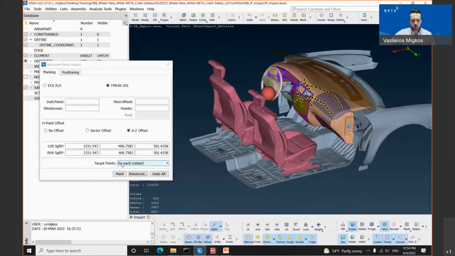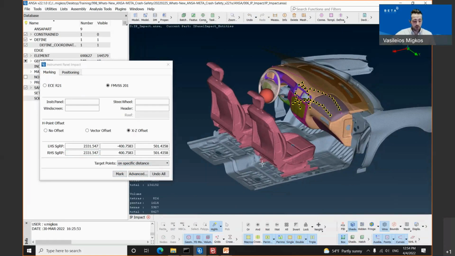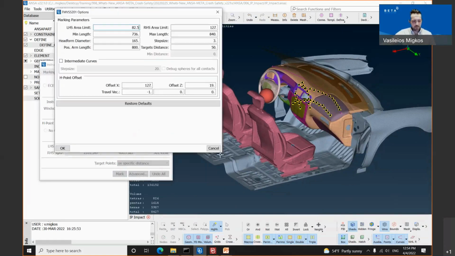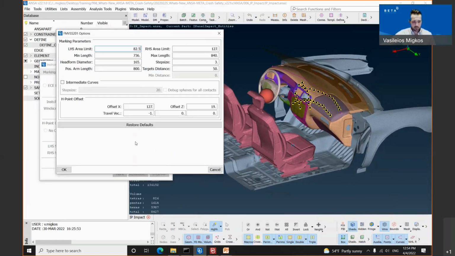In the target point drop-down menu, we have selected on specific distance, and we have clicked the button marked in order to create these target points. Apart from these, there is also the advanced button. In the advanced button, we have all the default marking parameters as well as options for the H point offset. The user is able to modify these marking parameters and H point offset, and he's able also by the button Restore Defaults to restore the defaults.